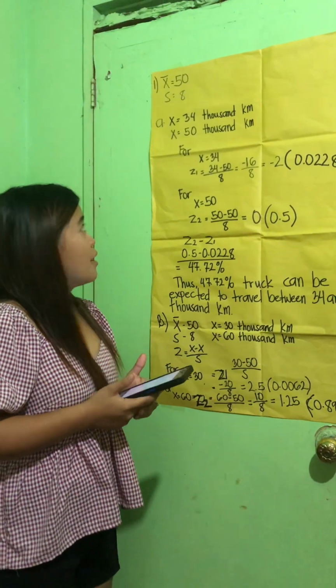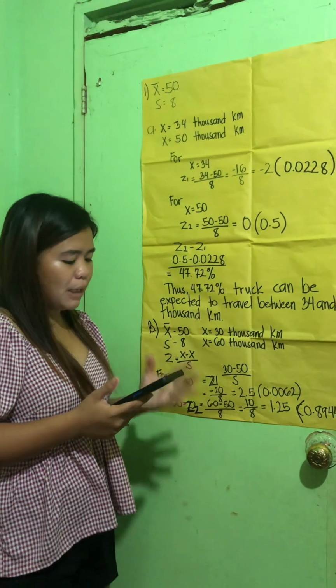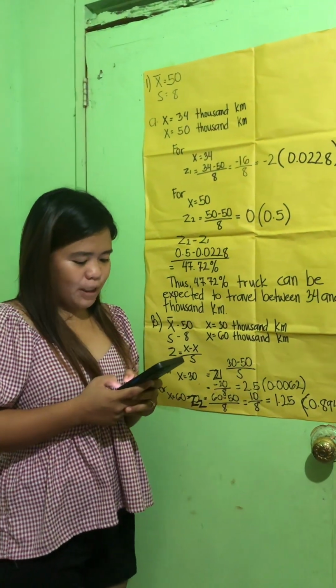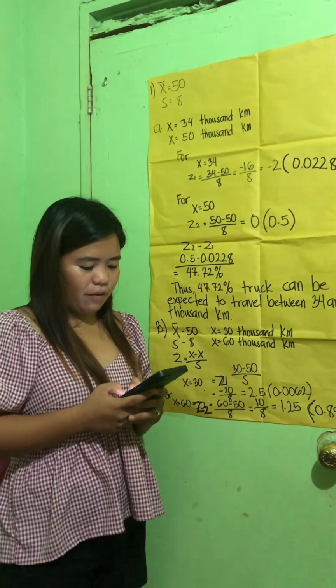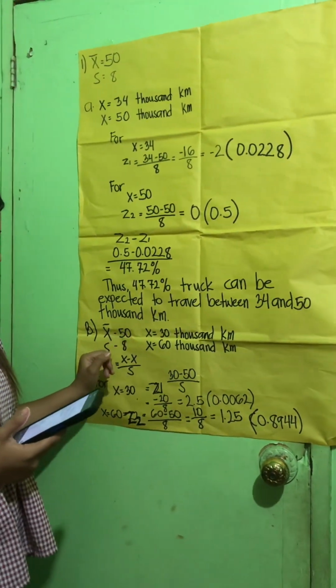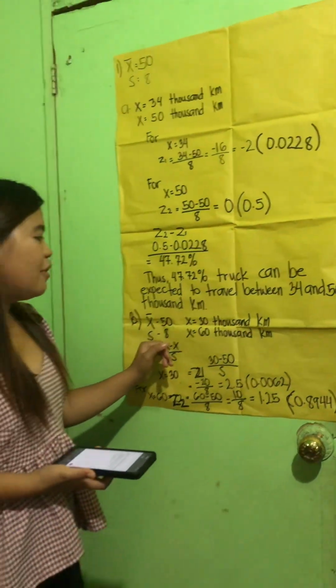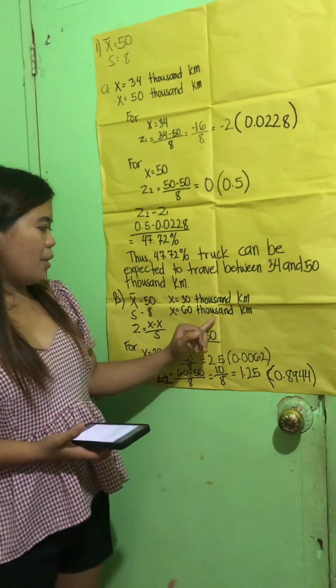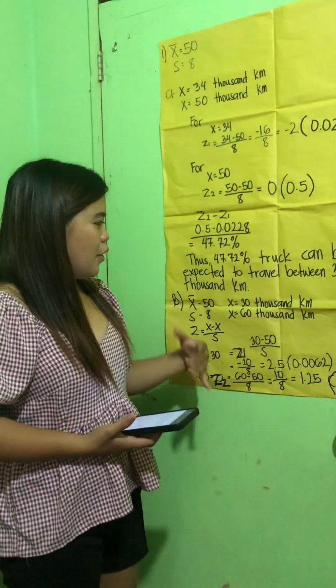So that is done for letter A. For letter B: what percentage of trucks can be expected to travel either below 30,000 or above 60,000 kilometers in a year? Our mean is 50 and our standard deviation is 8. Given are 30,000 and 60,000 kilometers. Now let's solve.